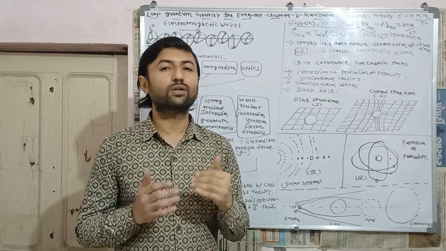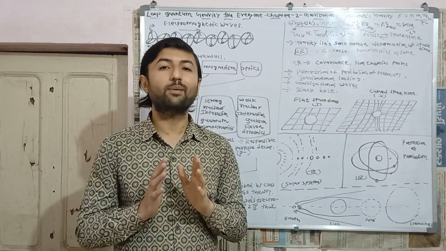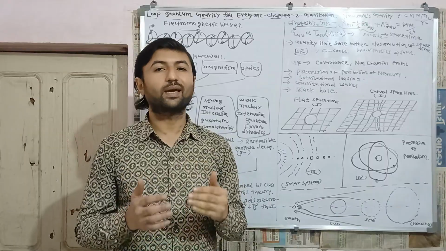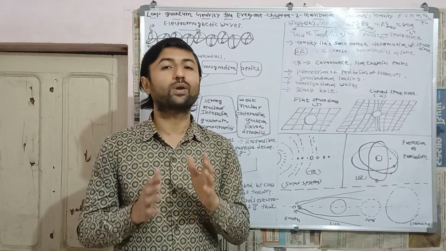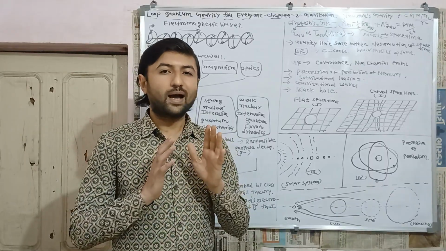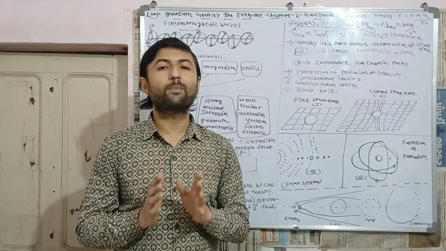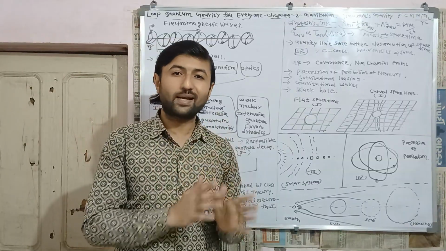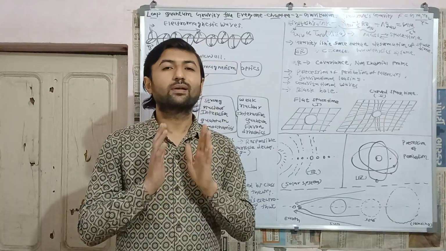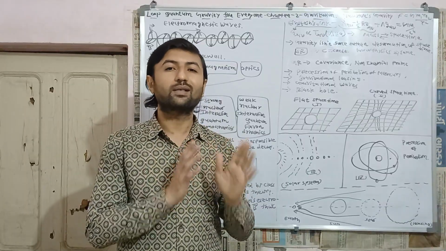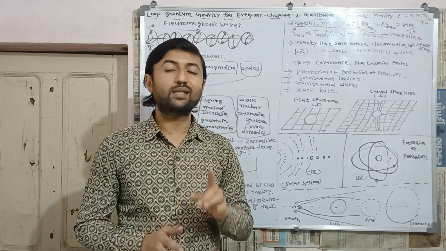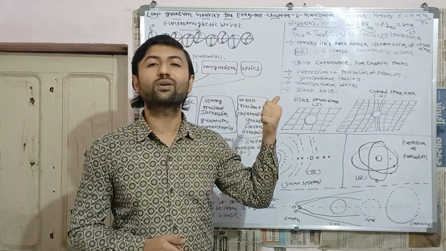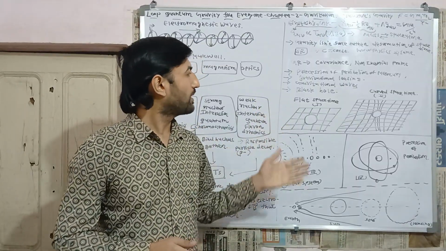But according to general theory of relativity, this elliptical orbit is also rotating around the sun, and there is a precession of perihelion for each planet. Einstein gave the precession of perihelion of Mercury, which was exactly the same as the mathematical answer. And that is why this was the first successful proof of general theory of relativity.